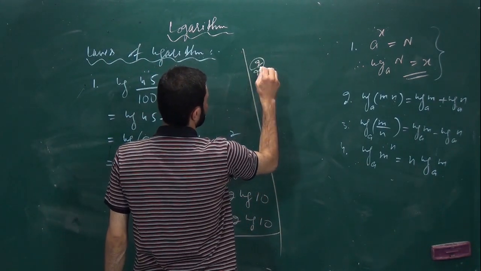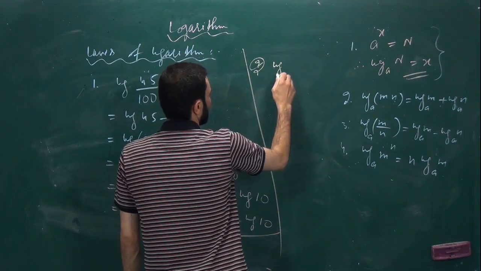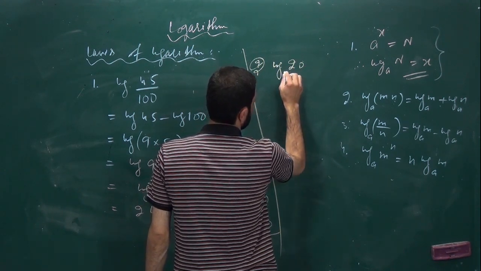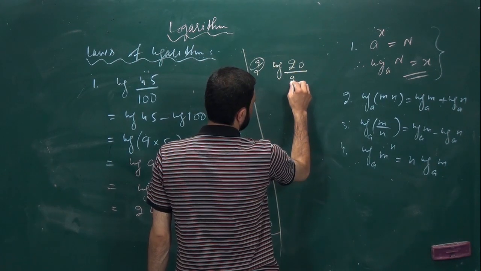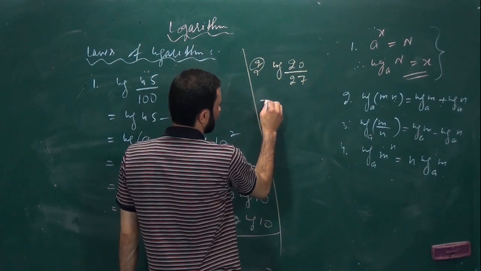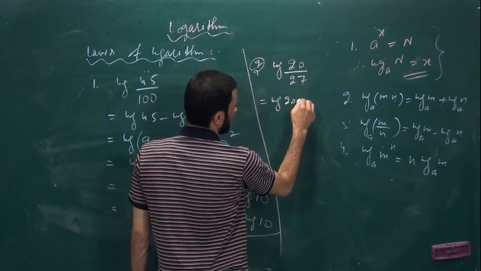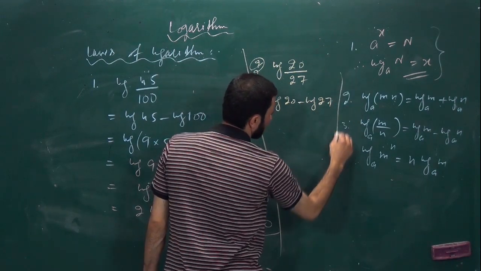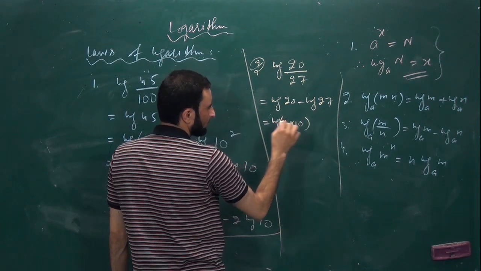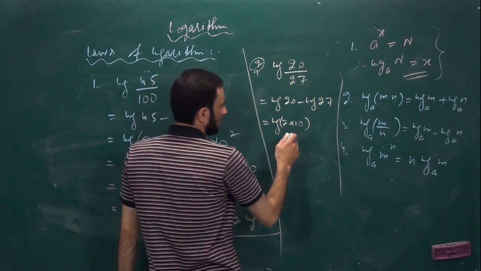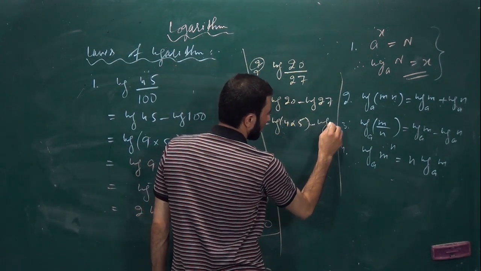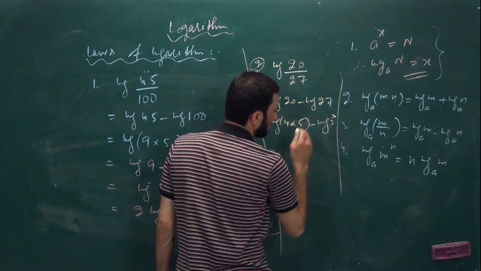Now one more we have. Let's have the second question. Log of 20 divided by 27. We can further write it as log of 20 minus log of 27, which is further equal to log of 2 multiplied by 10. Is it clear? Or we can further write log of 4 multiplied by 5 minus log of 3 cube,